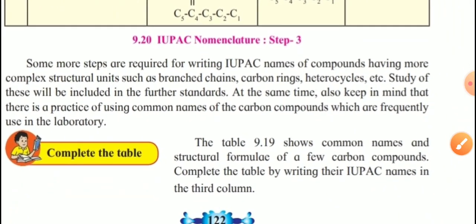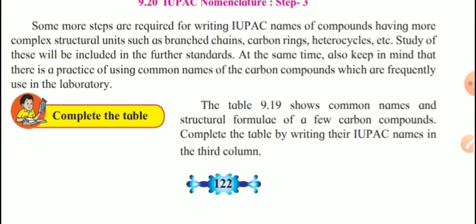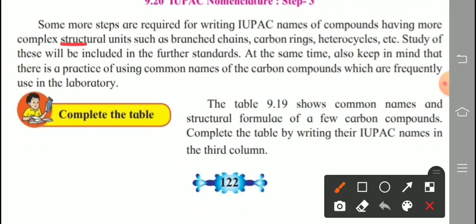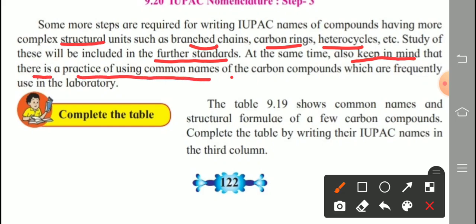Clear to all of you? Now some more steps are required for writing IUPAC names of compounds having more complex structural units such as branched chains, carbon rings, heterocycles, etc. The study of these will be included in further standards, in 11th or 12th science. At the same time, keep in mind that there is a practice of using common names of carbon compounds which are frequently used in the laboratory. All are getting it?